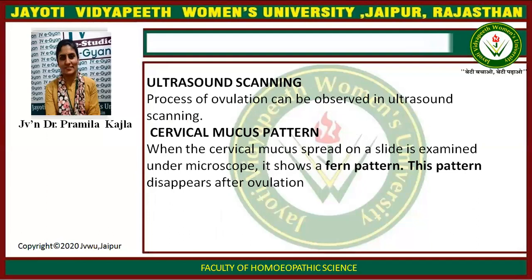Ultrasound scanning. The process of ovulation can be observed in ultrasound scanning. Cervical mucus pattern. When the cervical mucus is spread on a slide and examined under a microscope, it shows a fern pattern. This pattern disappears after ovulation.